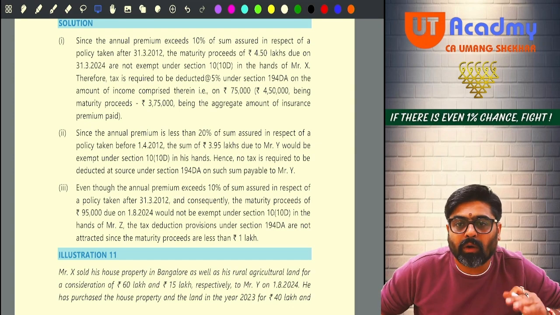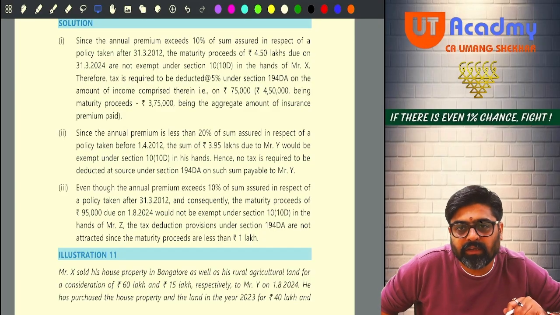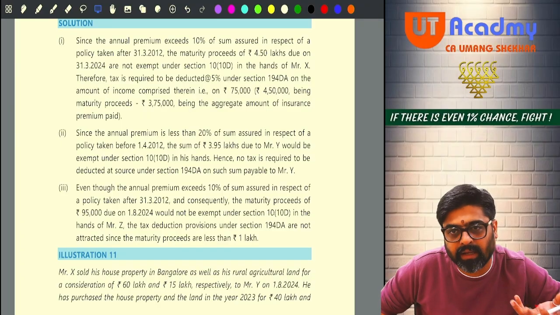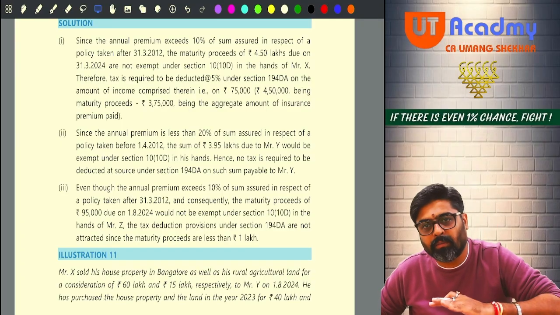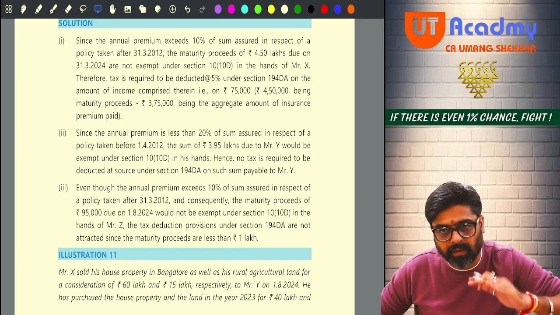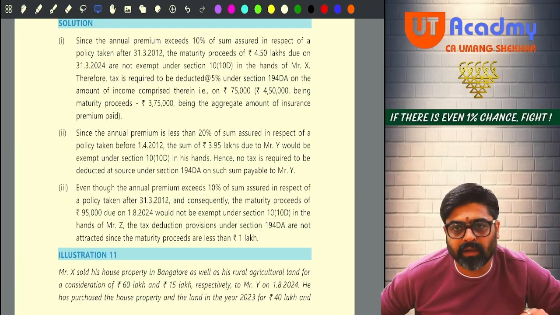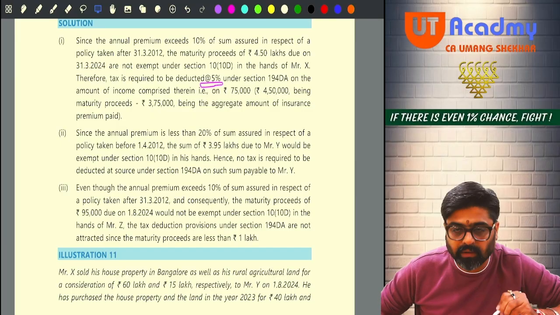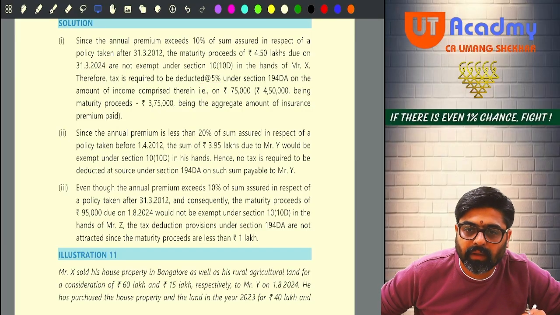Okay. So out of 450 minus 375, how much excess money is coming? That money is your income. The premiums coming back to you is not your income. Anything over and above that premium is your income. On that, the TDS will be deducted at the rate of 5%. Did you understand this? Hello, sir.